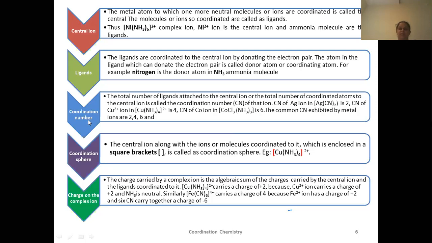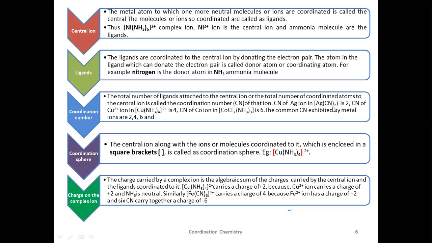coordination number. For example, take silver cyanide. What is the central ion here? Silver. Silver is a metal, and silver is the central ion. To this silver, which molecules are bonding? The rest of the molecules are cyanide, or cyano.